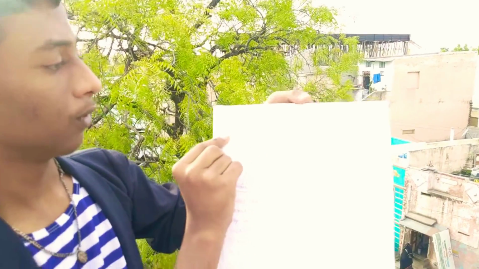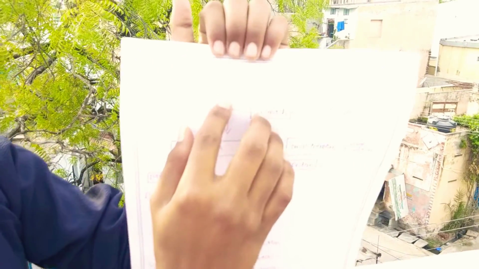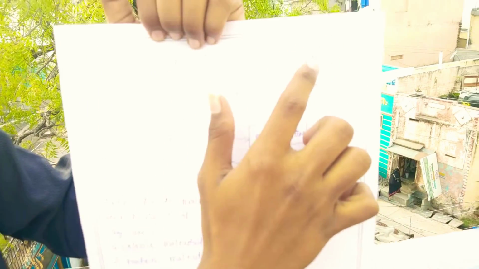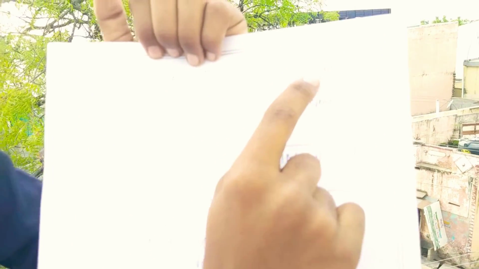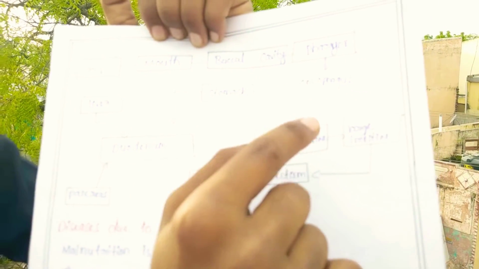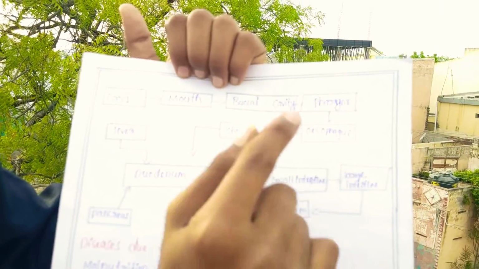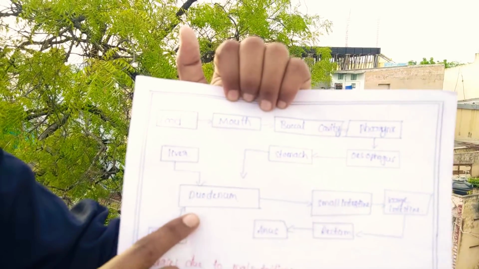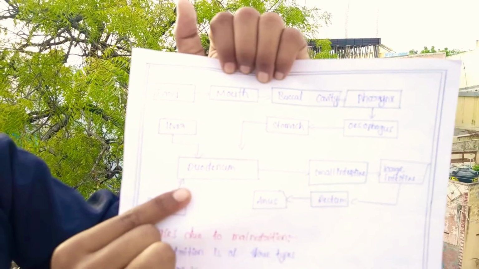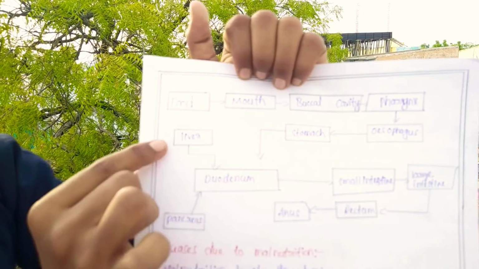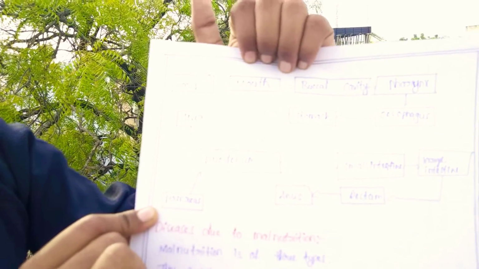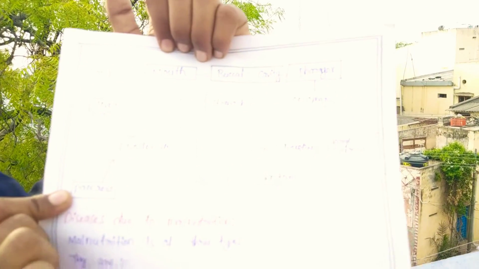First, food will enter the mouth, which is nothing but the buccal cavity. After that, the food enters the pharynx. After that, the food enters the esophagus. Through the esophagus, the food enters the stomach. Through the stomach, the food enters the duodenum. When the food enters the duodenum, the liver and pancreas are activated. They start to secrete some juices.